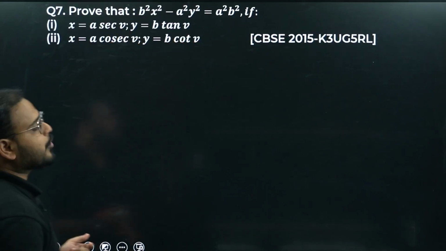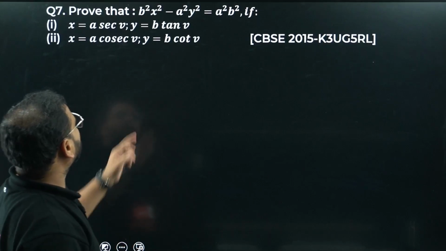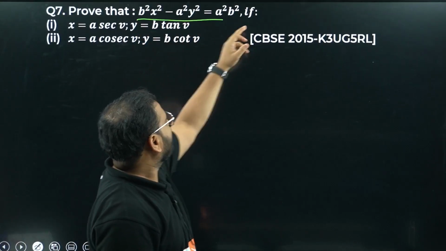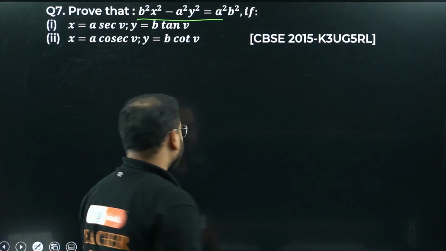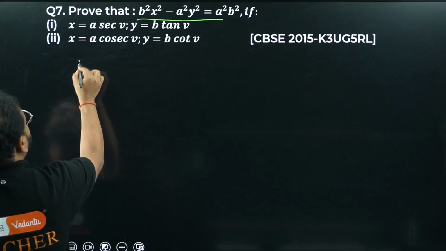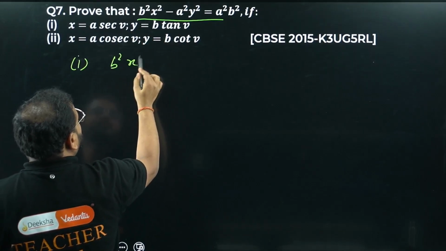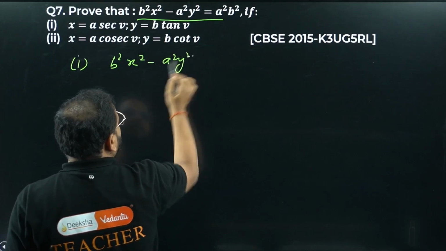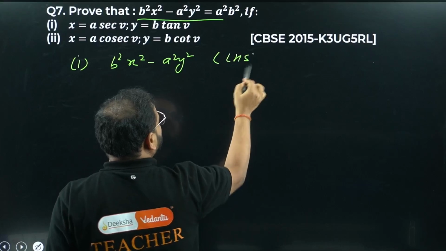Moving on to question number 7. Again CBSE 2015. Check here. We have to prove this condition for both the cases, case 1 and case 2. Let's take case 1 first over here. So you're looking to prove this, b square x square minus a square y square. I'm going to take only the LHS. Only LHS is enough.